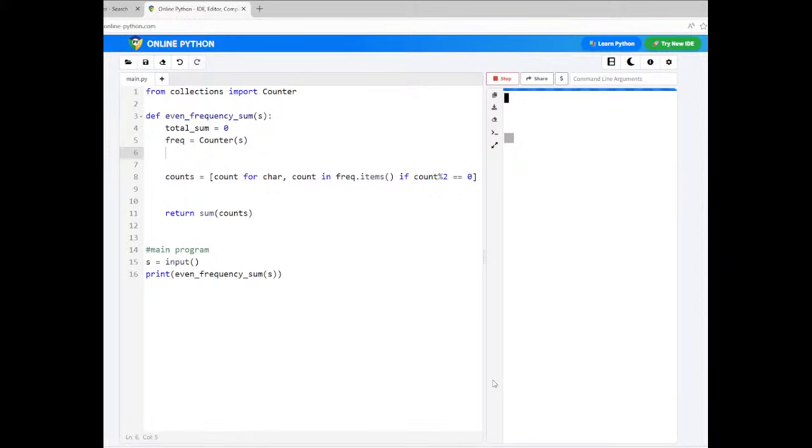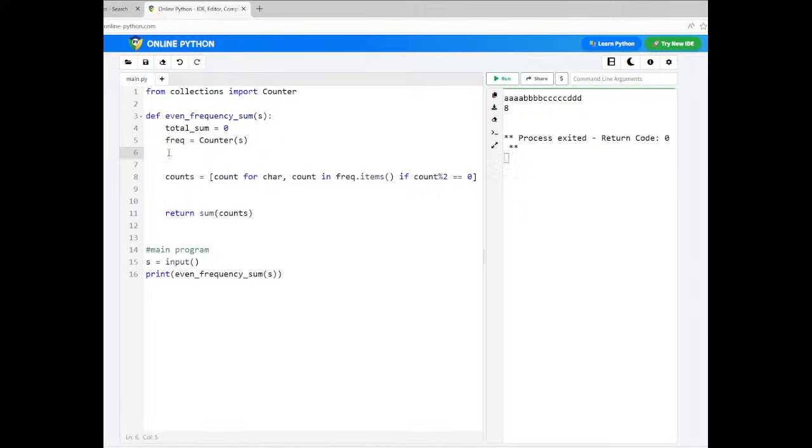That's it. So this time we'll enter 4 A's, then 4 B's, then 5 C's, and something like 3 D's. Now you can see, 4 plus 4 is 8, A occurring 4 times, B occurring 4 times, so 8 is directly printed here.